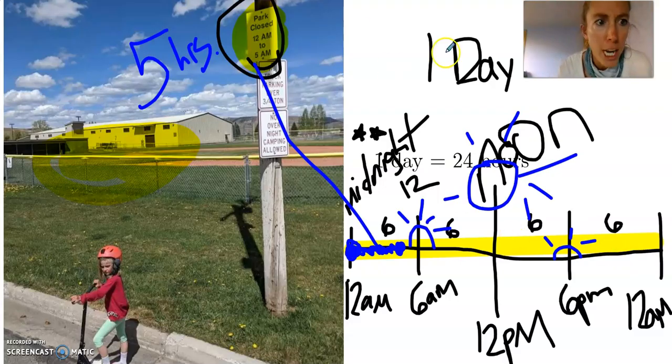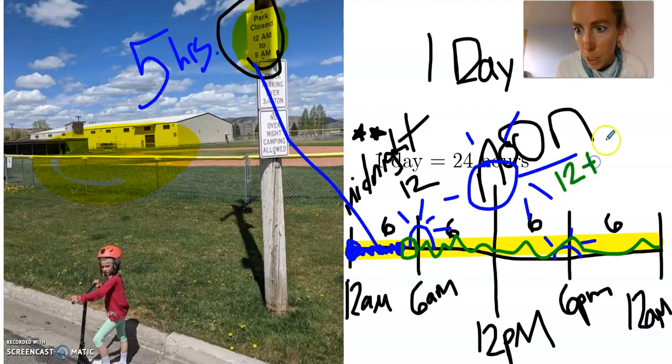So how much time do we got here? Well, I have 6 hours here and another 12 right here. So 12 plus 6. And then we have 1 more hour. So we have half the day, 12, plus 6, plus 1 more. Boy, this park is open a lot of hours.